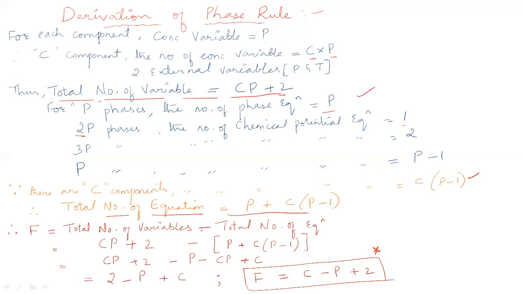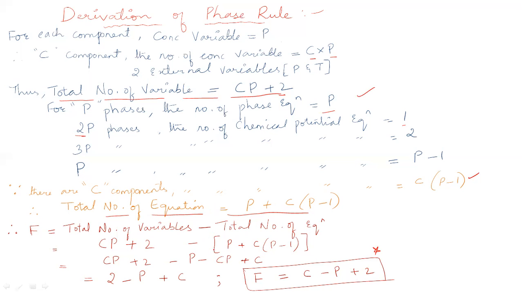Next, a minus sign is there, so put the sign as minus. Next, the total number of equations is P plus C(P minus 1), and the same value you substitute over here. So we have substituted both the equations in the degrees of freedom.